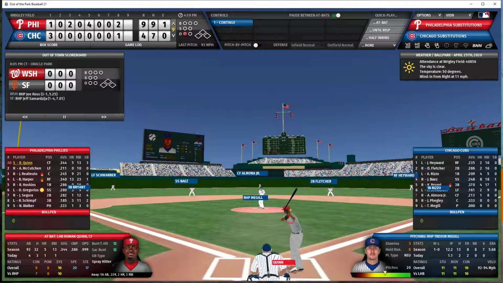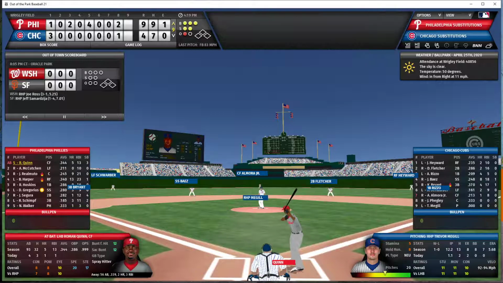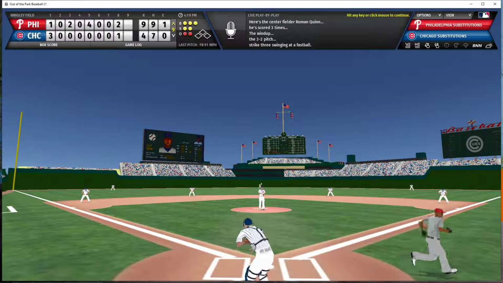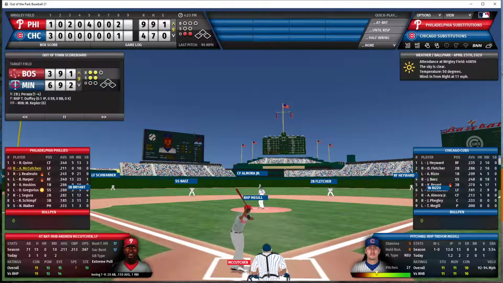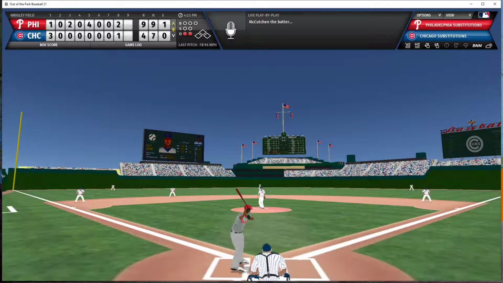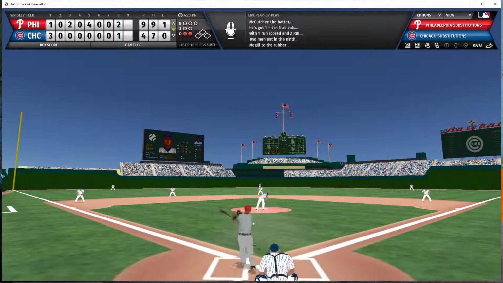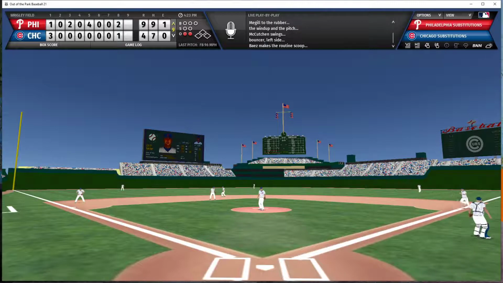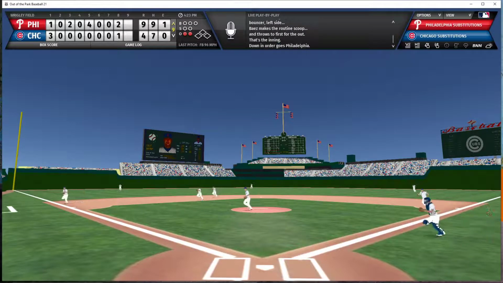Quinn now the batter with 1 out and a full count. Nobody on base. And a big swing and a miss. And that is strike 3 for the 2nd out in the top of the 9th inning. McCutchen now the batter with 2 outs and nobody on. First pitch to McCutchen. Here it comes. McCutchen grounds out to short. Baez over to Rizzo, and that is the end of the top of the 9th inning.